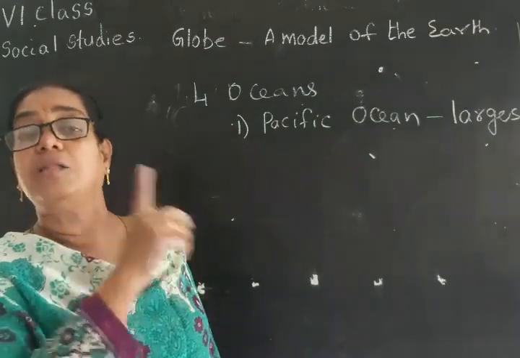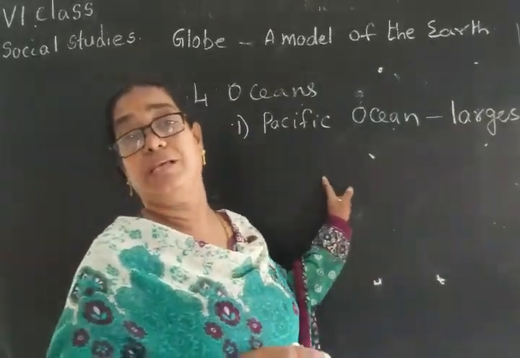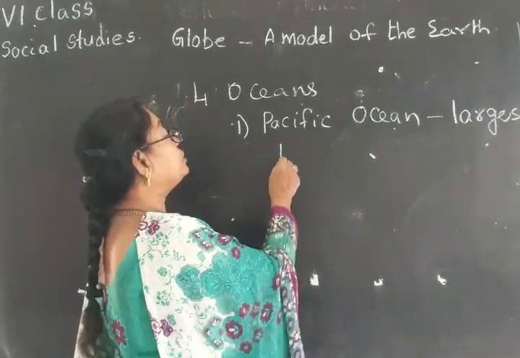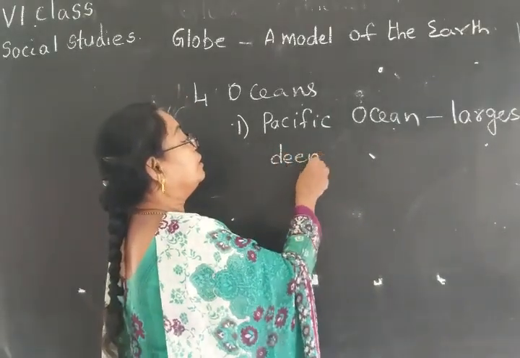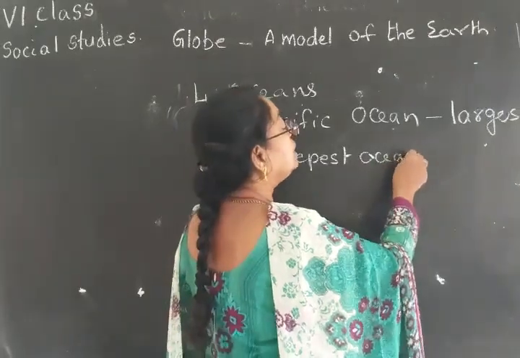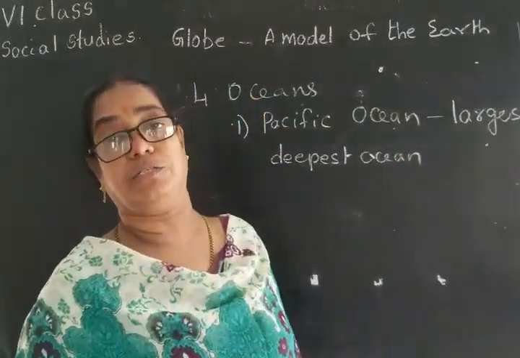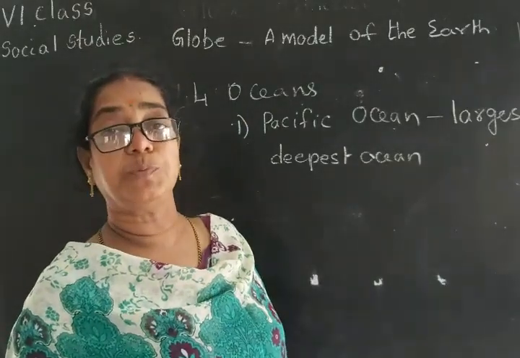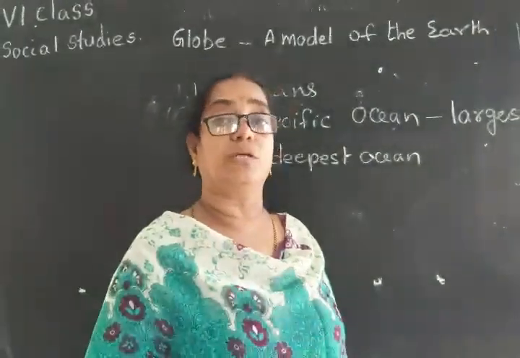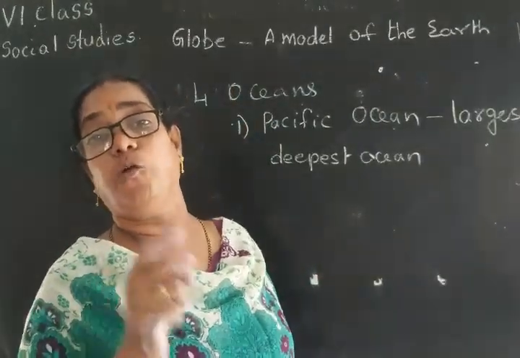Among all the oceans, it is the biggest one. And next, it is the deepest ocean, and also it is always very calm. That's why it is called the Pacific Ocean. So what is the specialty of the Pacific Ocean? The Pacific Ocean is the largest and the deepest ocean in the world.